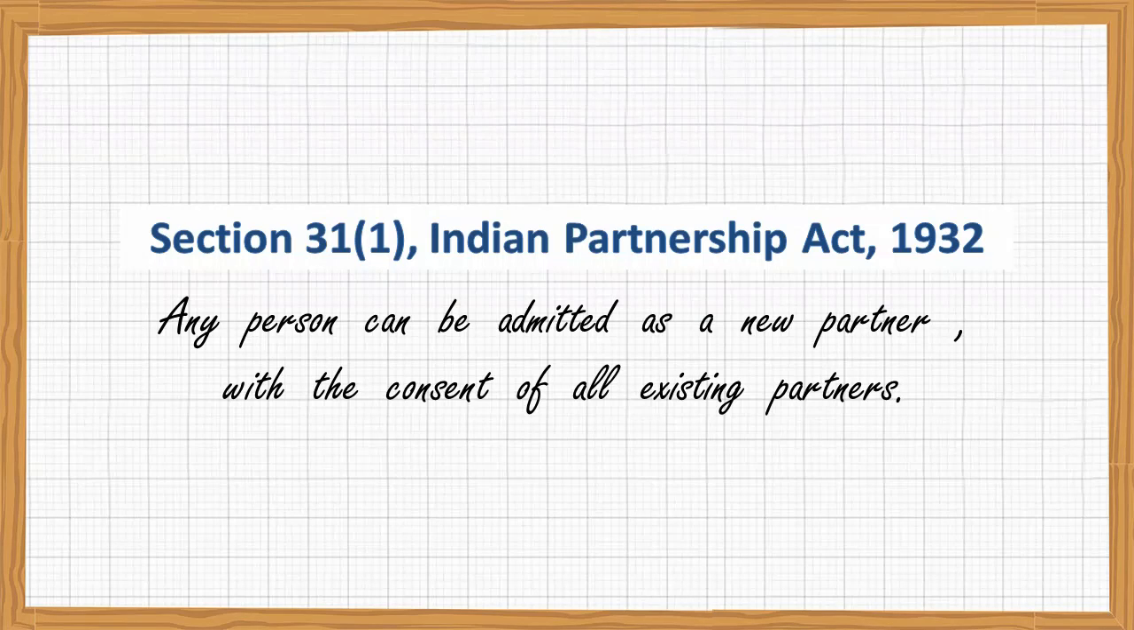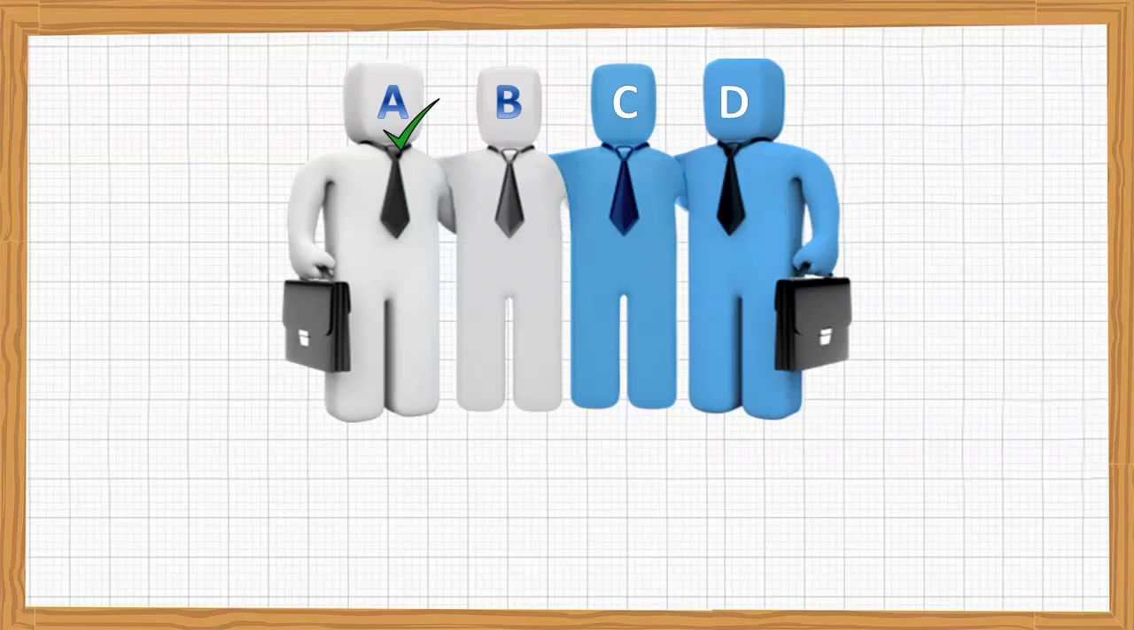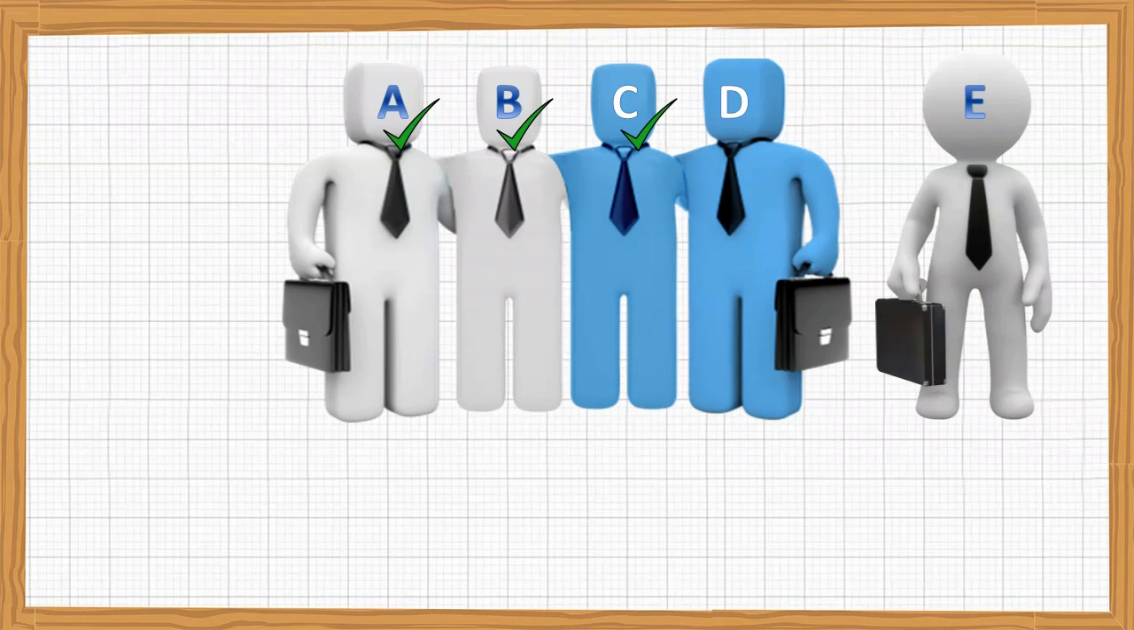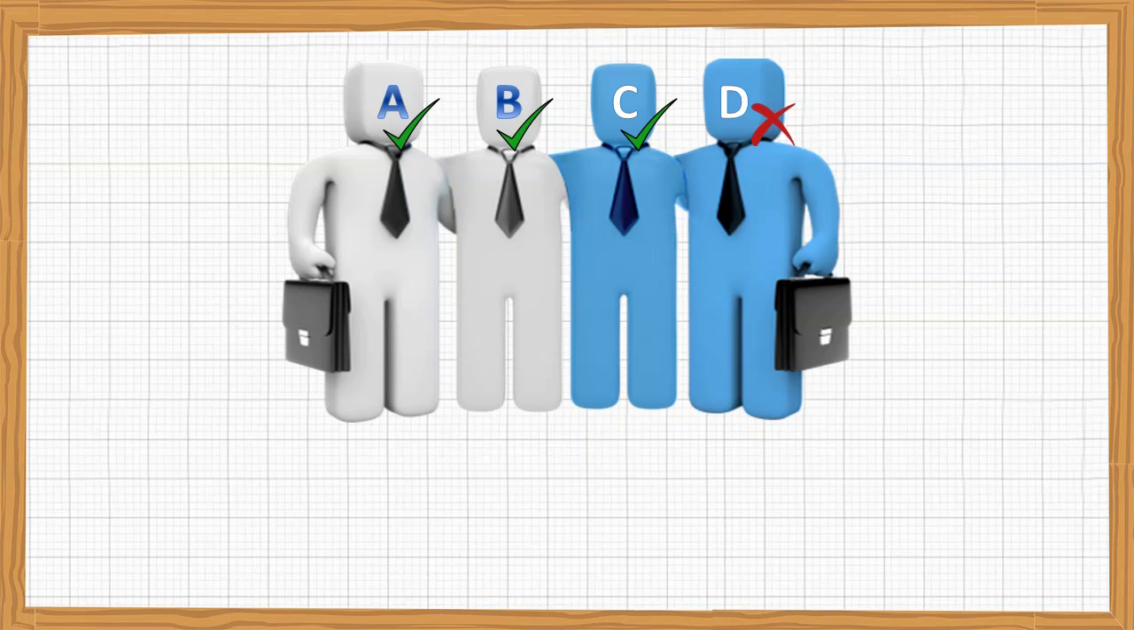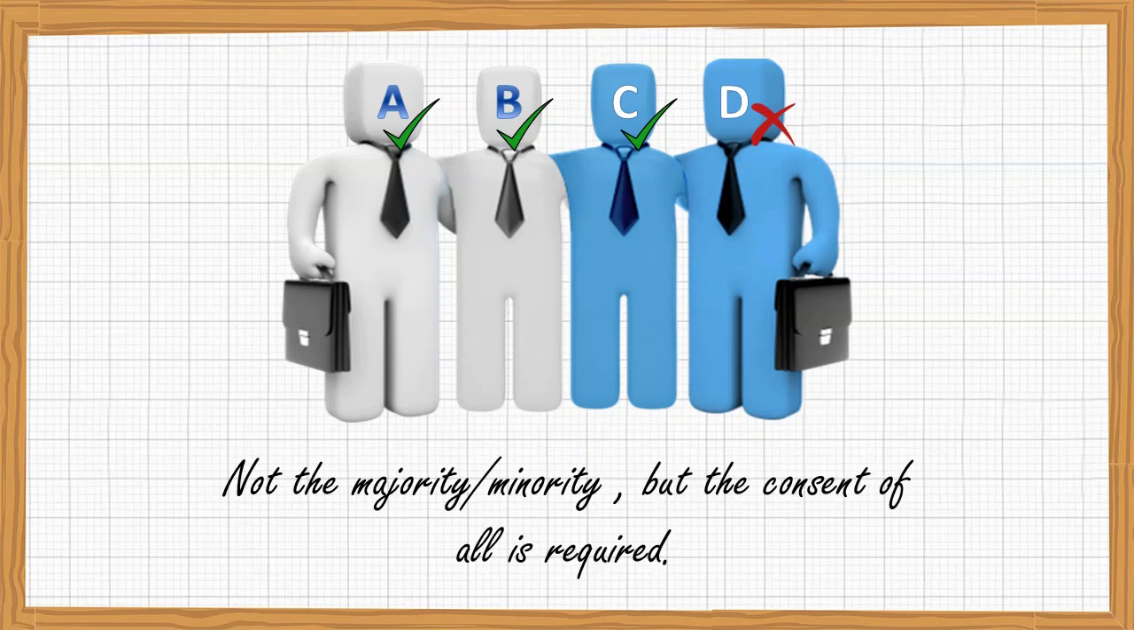For example, there are 4 partners, A, B, C, D. A, B, C want that E should be admitted as a new partner, but D is not agreed with this proposal. So E, the new partner, cannot be admitted in the firm. We cannot say in this situation that the majority of the partners are willing to take E as new partner. It's not a question of minority or majority. There should be consent of all the partners. Please be careful about this situation.